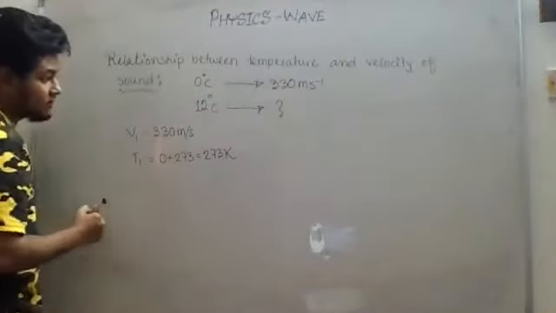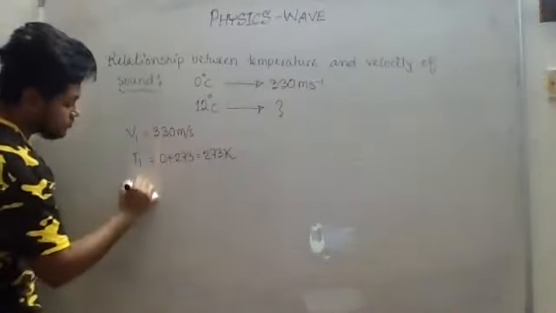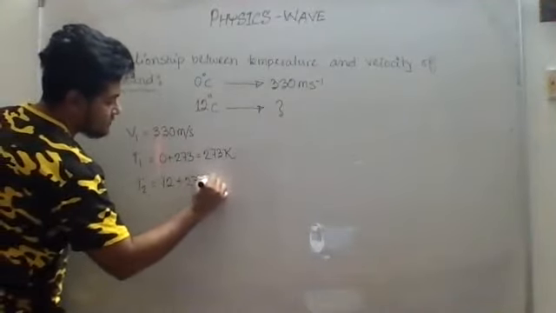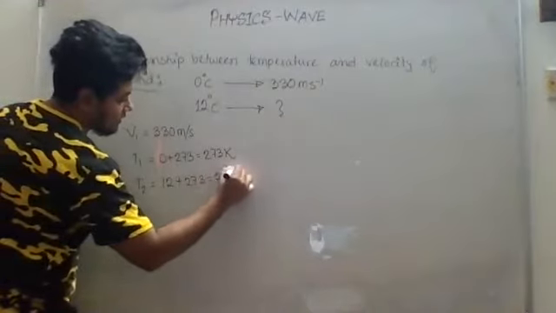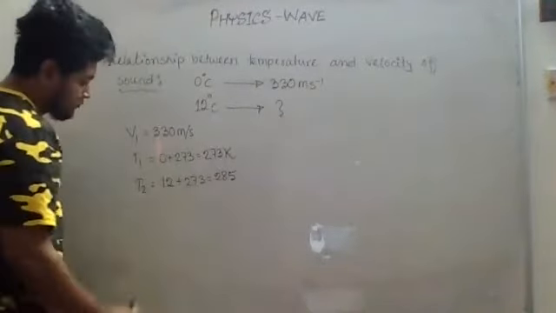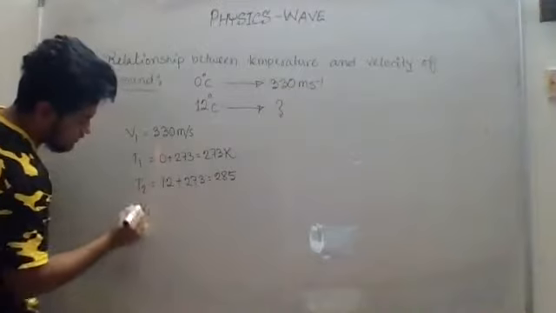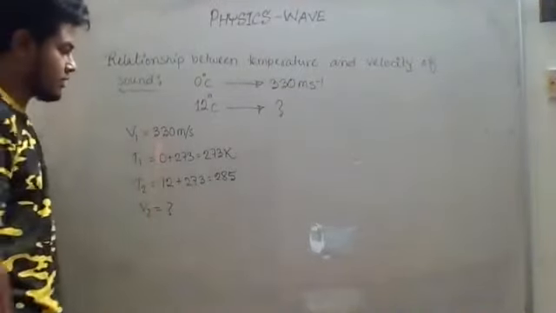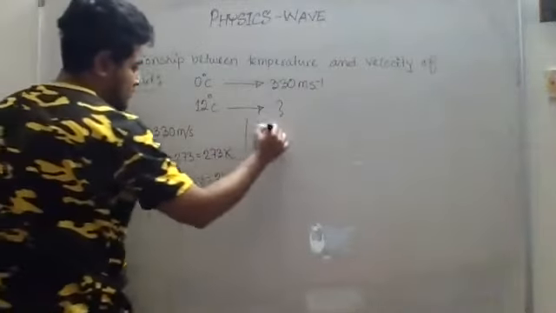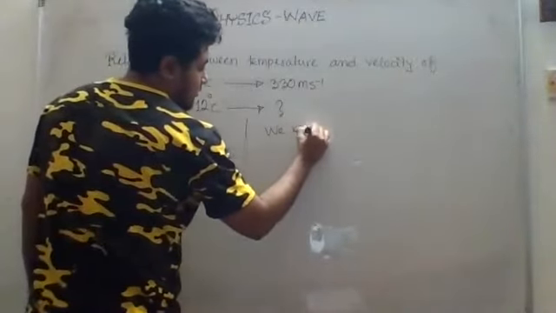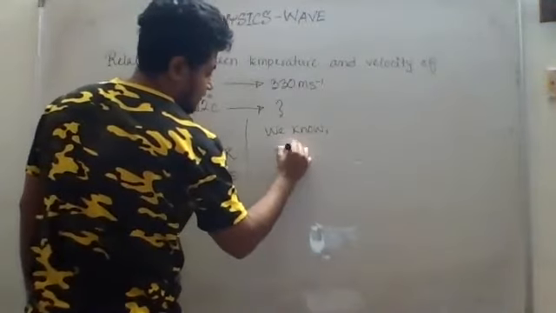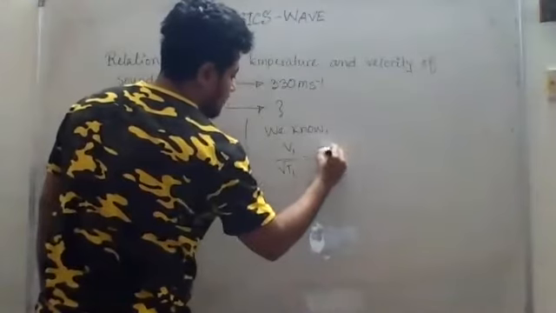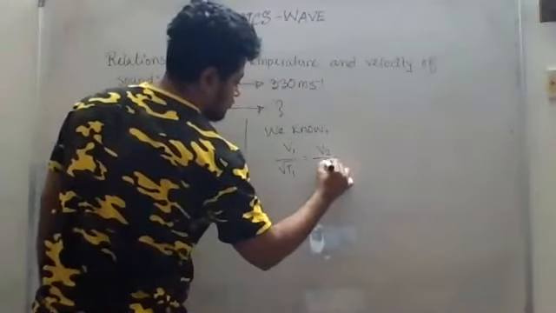Then we have 12 degrees Celsius. This one is T2. But it is in degrees Celsius, so we will add 273 and it will become 285, right? And we need to know what is the velocity at V2. We do not know, so this is a question mark. Now we will apply the known equation, that is V1 by root over T1 is equal to V2 by root over T2.